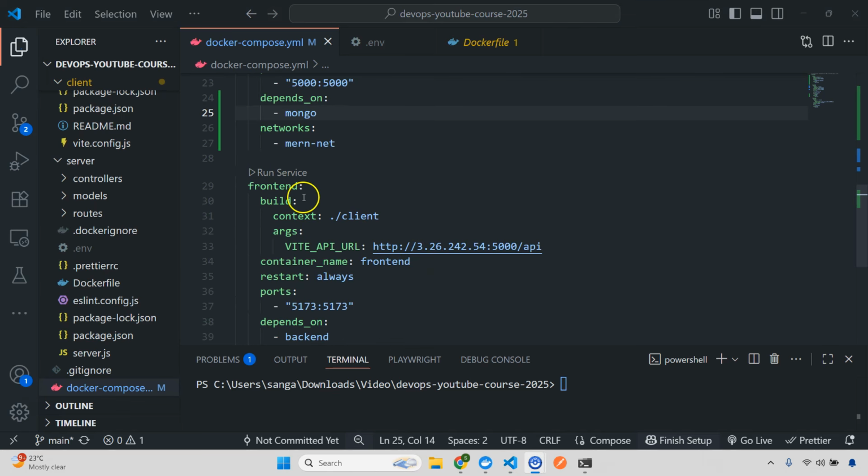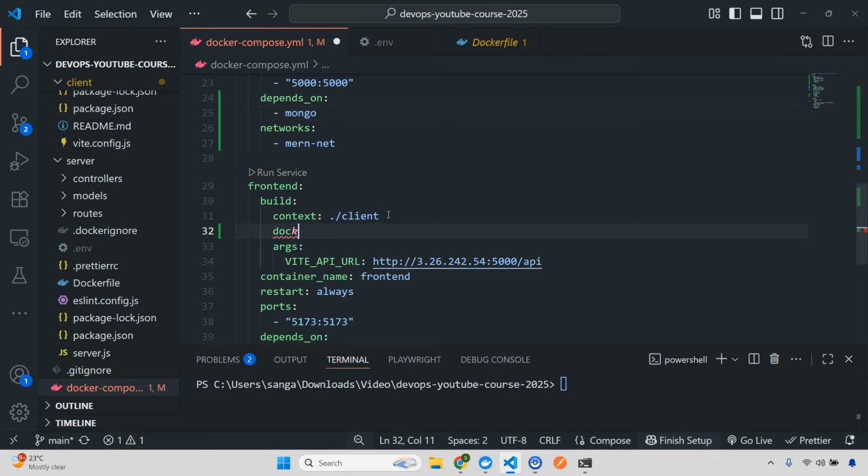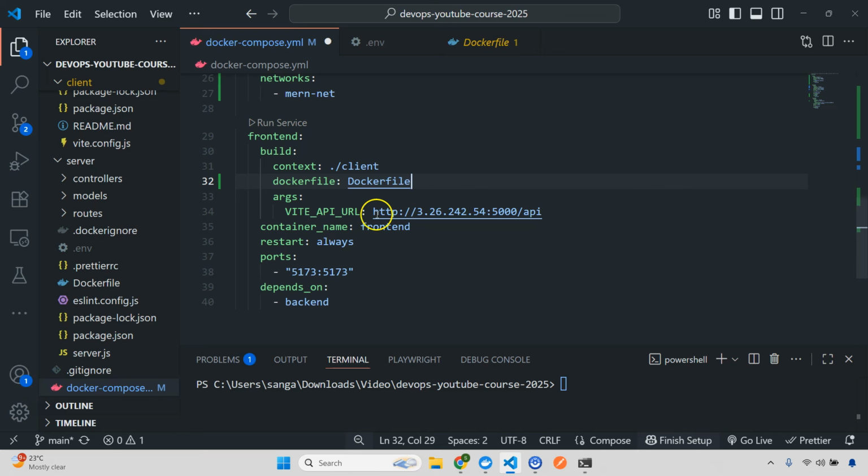Alright, so next we have the front end. So front end build will be same, context will be from client. Then I'm going to give here the Docker file. So this will be Docker file. Then here args. So now this will change. So for this one I'm going to use the localhost. So I'll do localhost. In the second part we will see how we will do container to container communication with backend, right, with the container name. So this will be for now localhost.